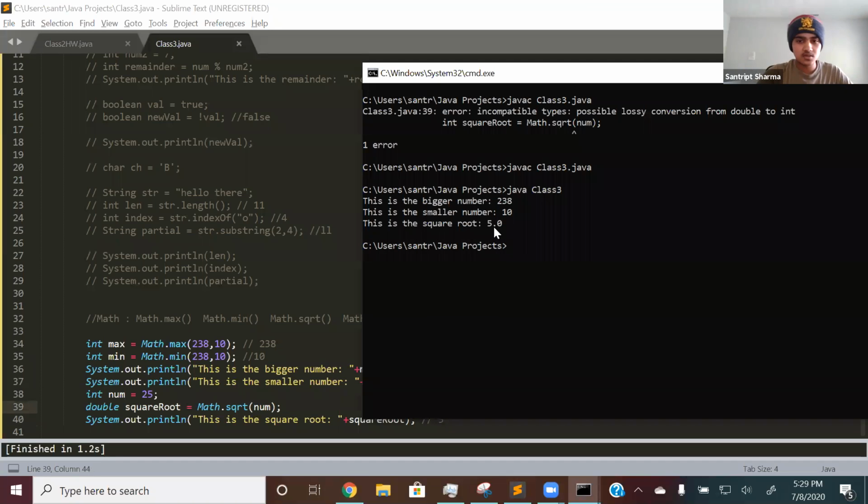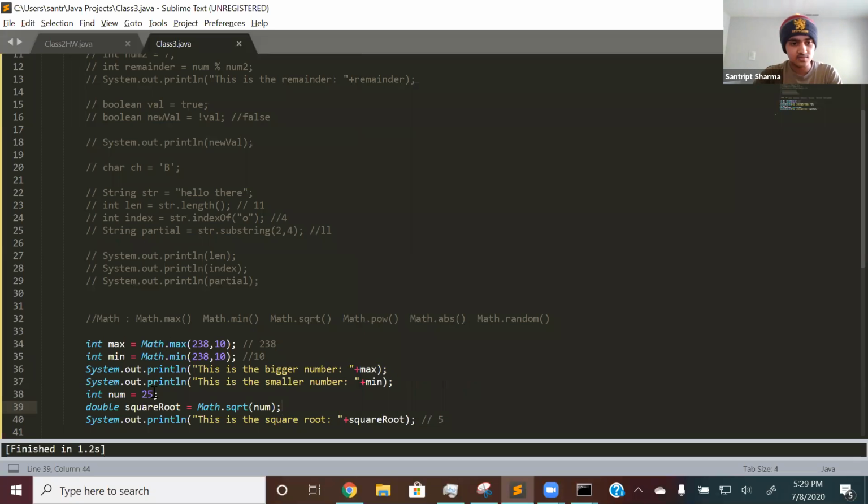So the reason it doesn't work with an int is that's just how math.sqrt is, because suppose it was not 25, if it was like 30, then it would be a decimal number. So essentially that's why math.sqrt only works with a double, or a decimal number. But there is a way to make it an integer, and we'll talk about that later on in like 10 minutes. But for now, keep it as a double.